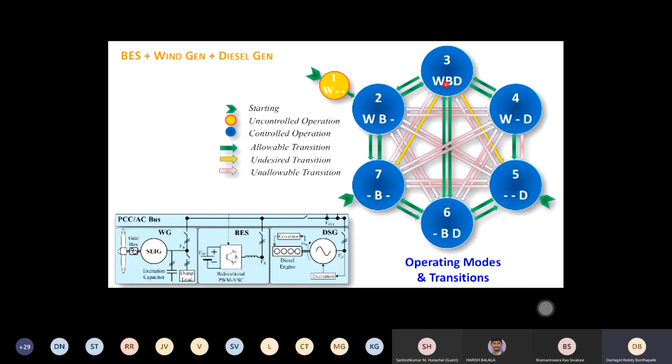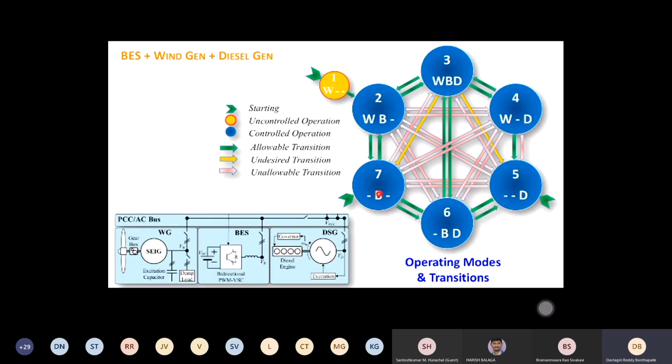The battery converter was in feeding mode, PQ control mode, but all of a sudden it has to change back to grid forming mode, from PQ mode to grid forming mode. So there may be an issue with that. Because it was giving P and Q, suddenly there is no P command, Q command. Sometimes the converter will give you 0 P and 0 Q. So the converter may see that, okay, I need to give just 0 P and 0 Q, which is not true. So there may be a problem with that.